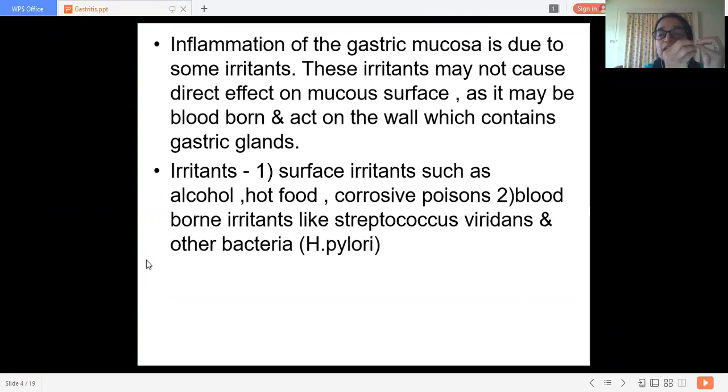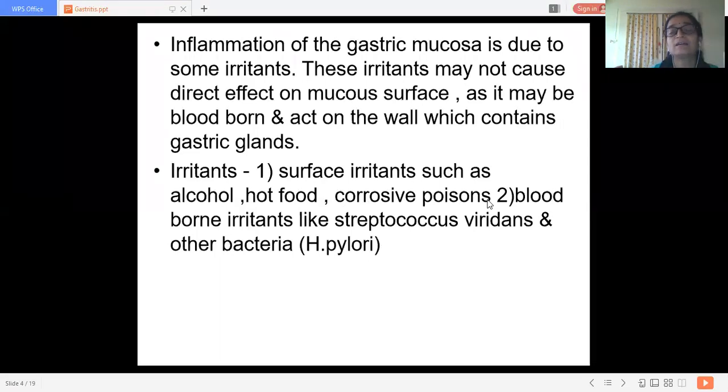Or they may cause a direct effect on the mucous membrane. The surface irritants are such as alcohol, hot food, corrosive poisons, spicy food. Hot means spicy food, okay? Or it may be drugs which can cause a direct effect. These are the direct surface irritants.